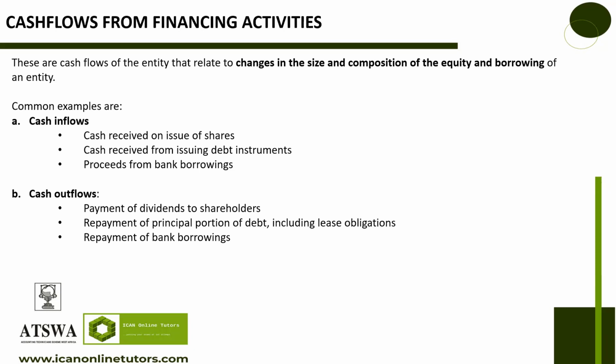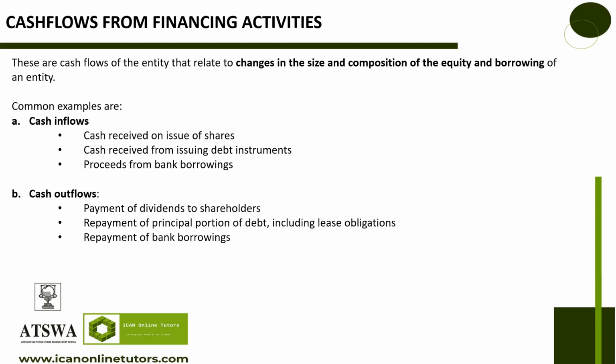activity. Proceeds from bank borrowings. The bank lent you money. Money came in. They lent you money so that you can do your business. It's called what? Financing activity. Now let's look at what would go as cash outflow.